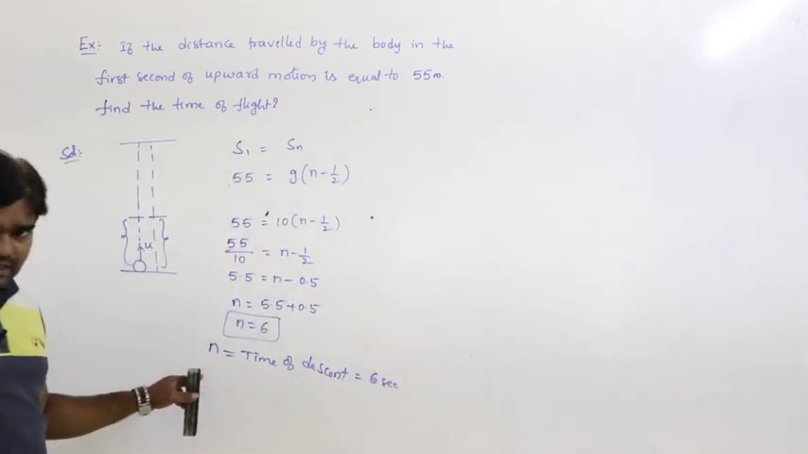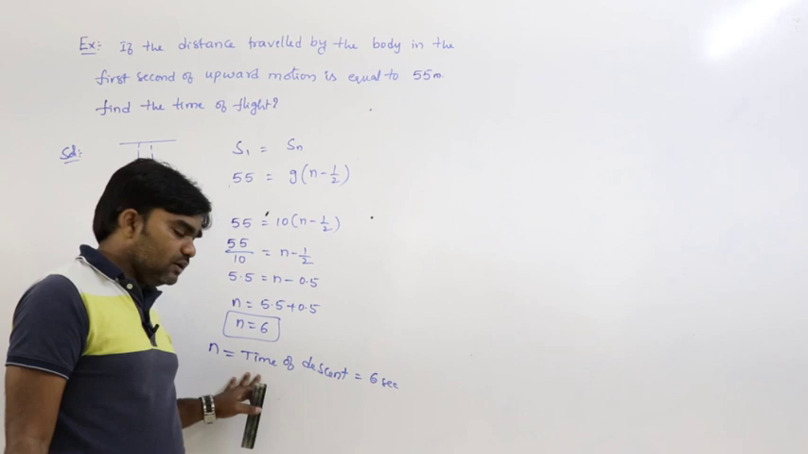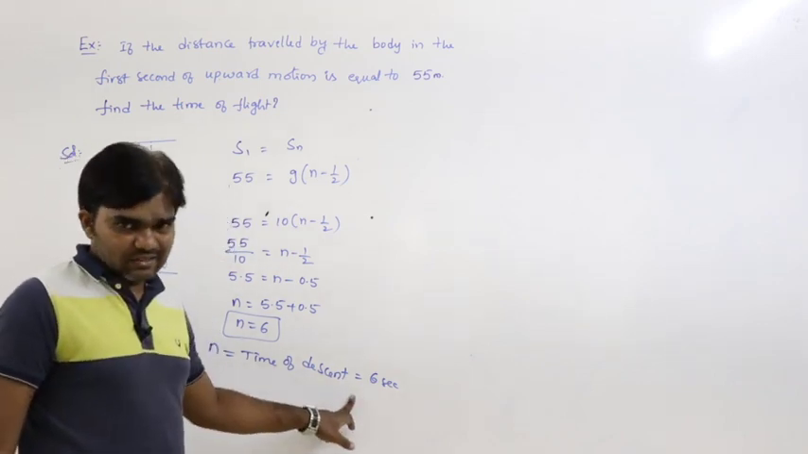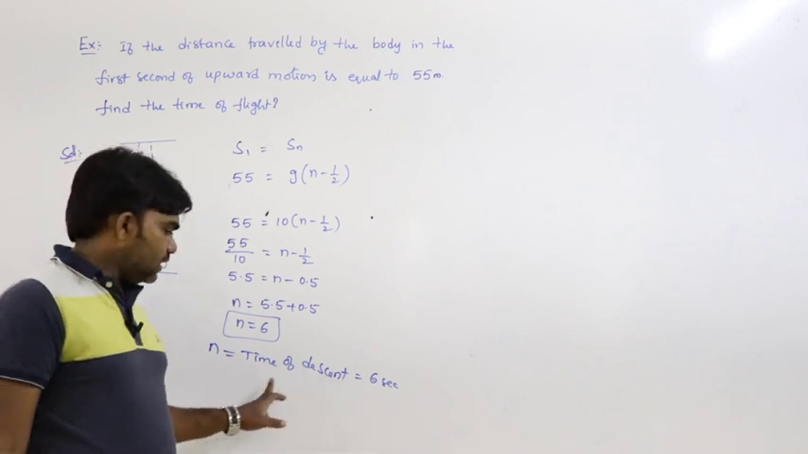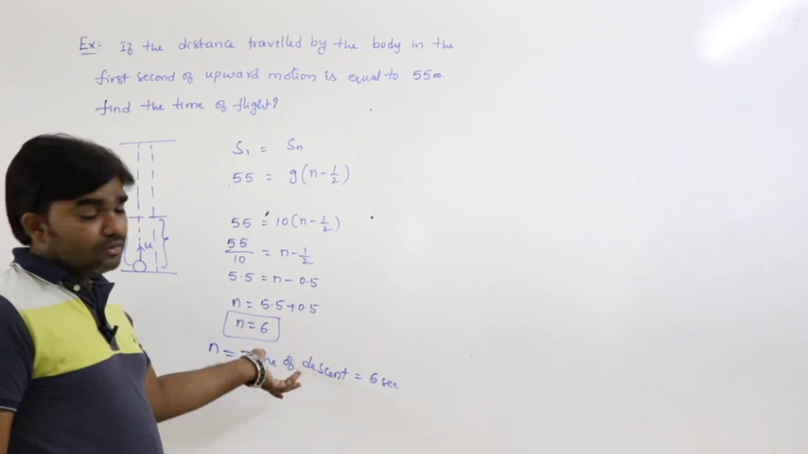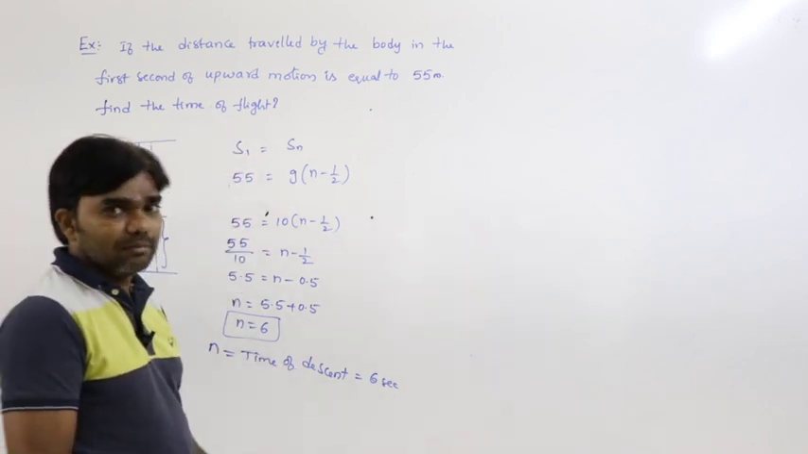We discussed already. What is the value of n here? What is the meaning of n here? Time of descent. N is the time of descent, that is given as 6 seconds. We obtained that now. What we have to calculate? Time of flight.